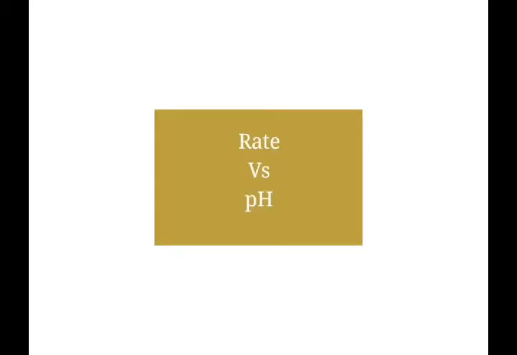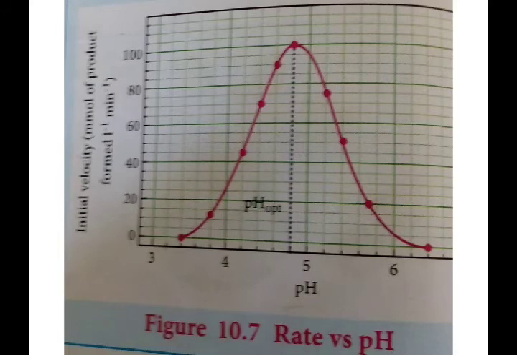Now let us see how pH affects the rate of reaction. pH also plays a key role in the rate of enzyme-catalyzed reactions. The rate of the reaction is maximum at a particular pH, which we call the optimum pH.